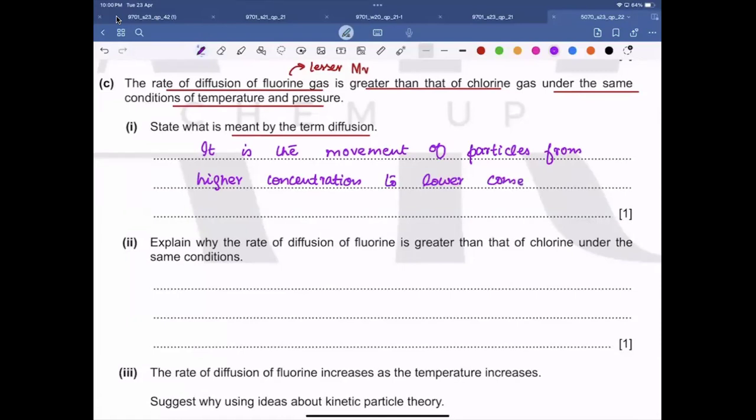Yes, very good, Muhammad Haider, and very good, Mustafa.